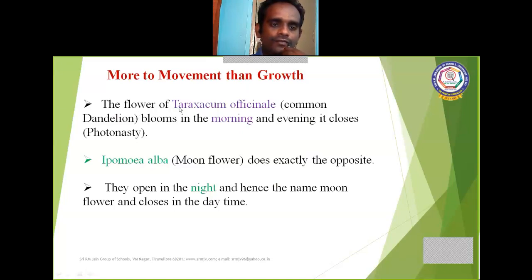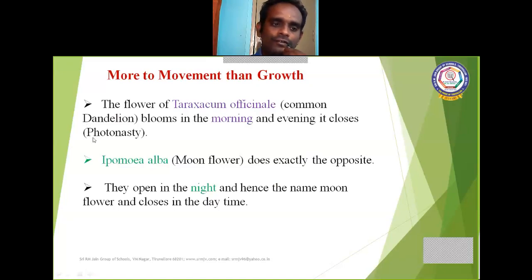The flower of Taraxacum officinale, the common dandelion, usually blooms in the morning and closes in the evening. Once again, the flower of the dandelion only blooms in the morning and closes in the evening.